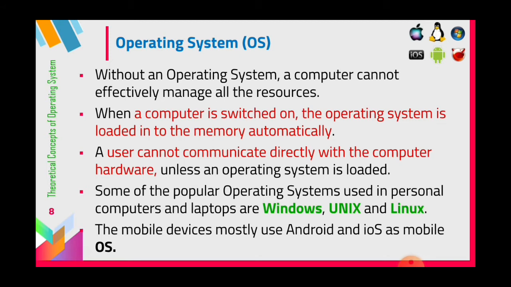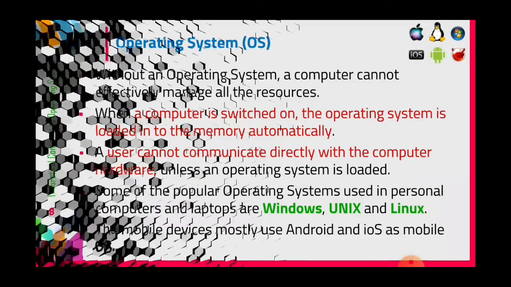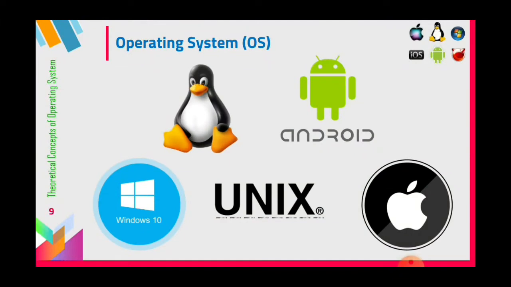In mobile devices, what OS is used? Android. Nowadays we are using Android mobiles, no? Android and iOS are the famous operating systems used in mobile devices. I told you: Windows 10, Unix, Android, and the Apple version, Apple iOS. These are all operating systems.